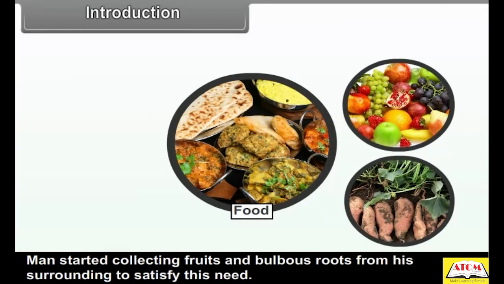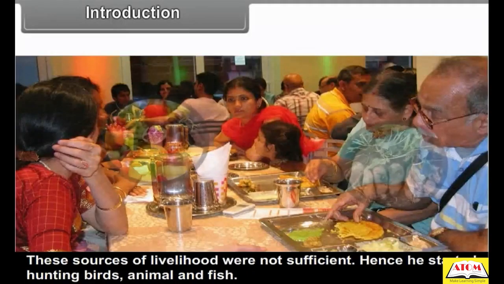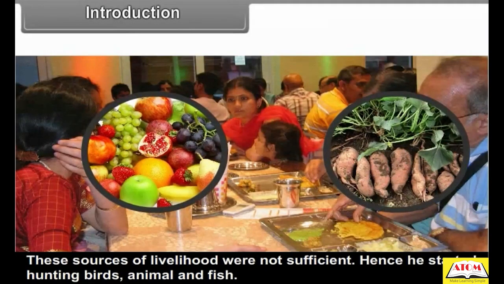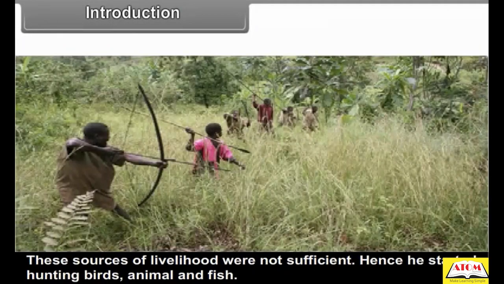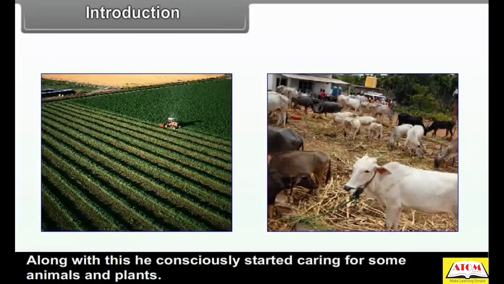Man started collecting fruits and bulbous roots from his surrounding to satisfy this need. These sources of livelihood were not sufficient. Hence, he started hunting birds, animals and fish. Along with this, he consciously started caring for some animals and plants.